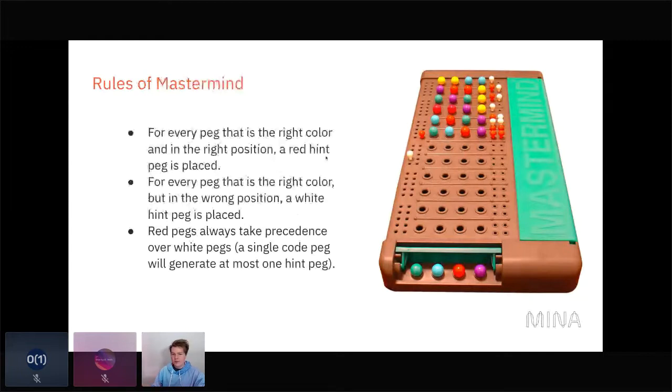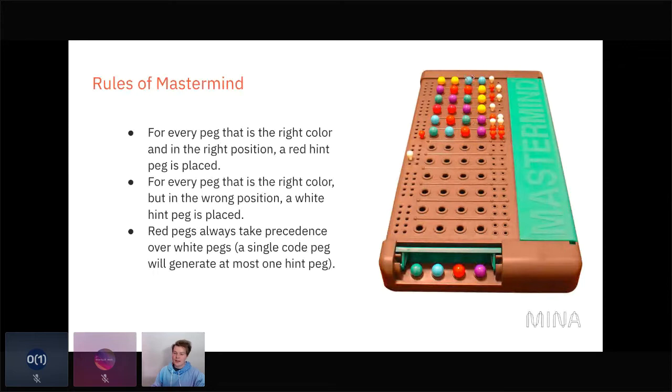For every peg that's the right color and in the right position, a red hint peg is placed. So you can see in this second line from the top, we have a red peg 3 from the left, and we have a red peg 3 from the left in the secret code. And so we get 1 red peg. That means you have the right peg in the right place, and it's the right color. And then for every peg that's the right color but is in the wrong position, a white peg is placed. And so you can see in this case, at the very top row, we have a blue peg, or 2 blue pegs to the right.